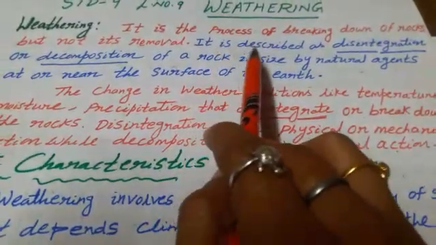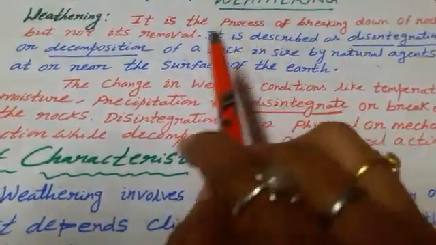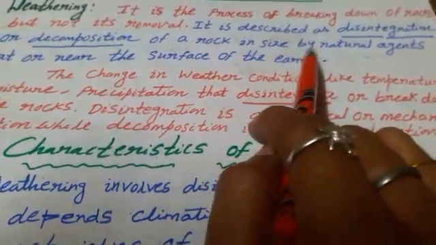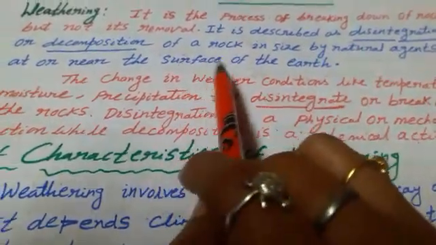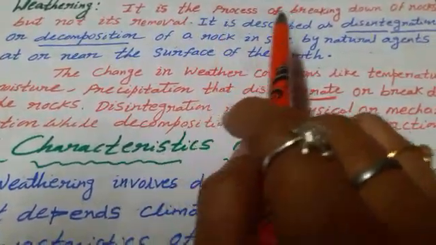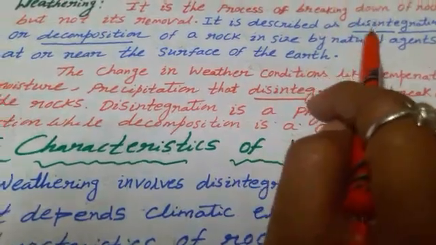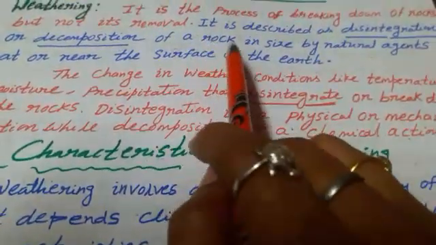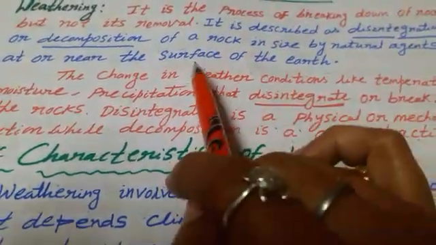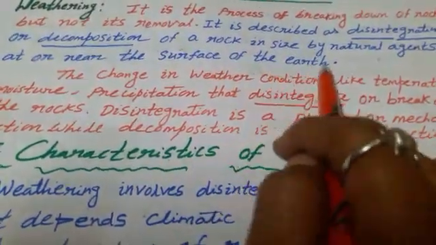It is described as disintegration and decomposition of rocks in size by natural agents at or near the surface of the earth. So what do you mean by weathering? Weathering means disintegration or decomposition of rock in size by natural agents at or near the surface of the earth.